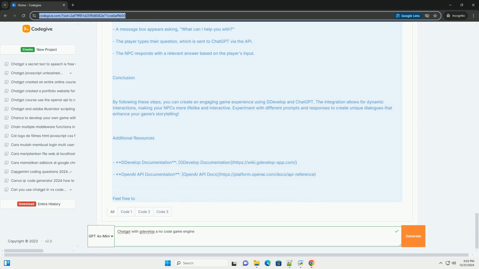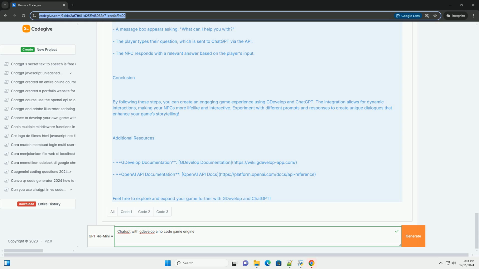Step 1. Setting up GDevelop. 1. Create a new project. Open GDevelop and create a new project. 2. Choose a template. You can start with a blank project or use an existing template that fits your game concept. Step 2. Designing your game scene.